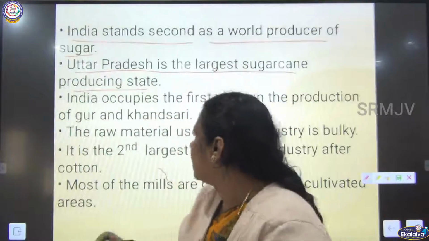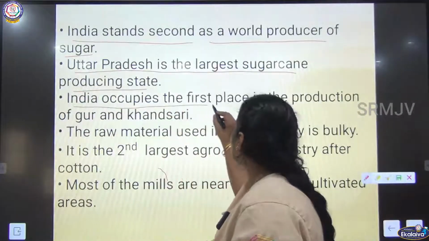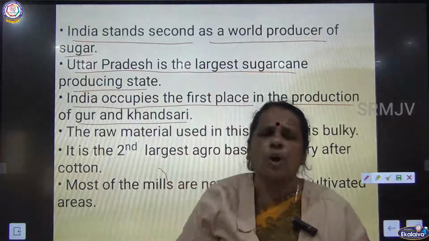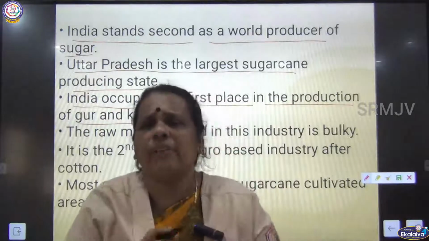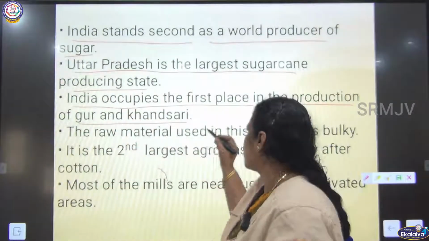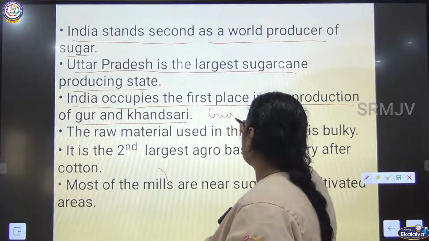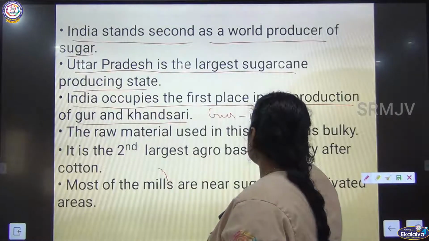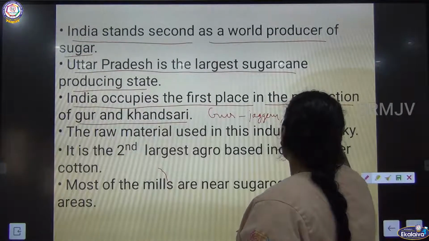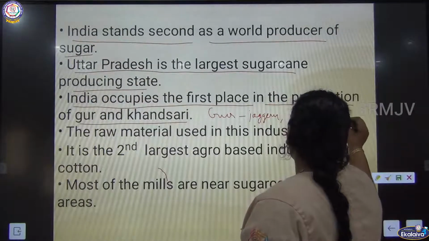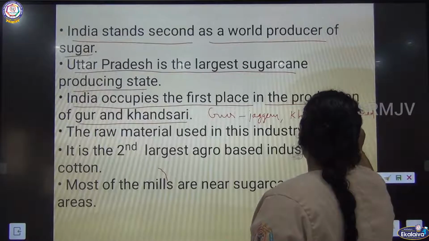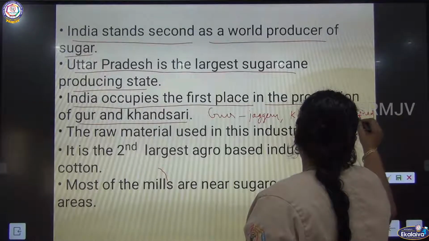The next one: India occupies the first place in the production of gur and kandasari. What is gur actually? Gur is nothing but jaggery. What is kandasari? This is unrefined sugar, which will be brown in color.